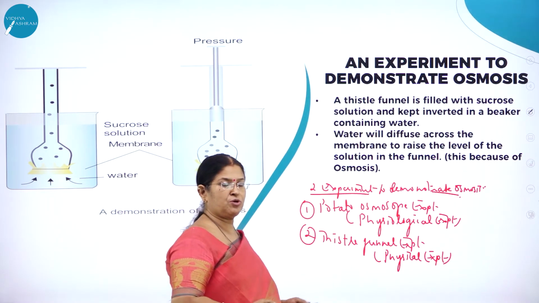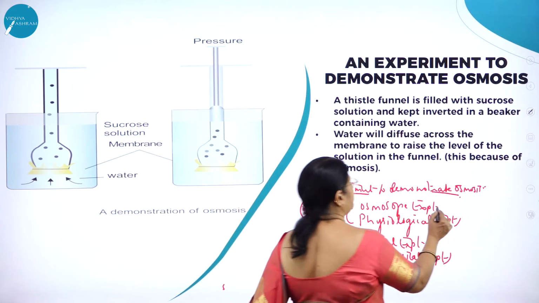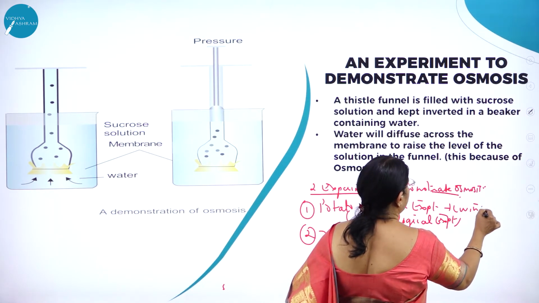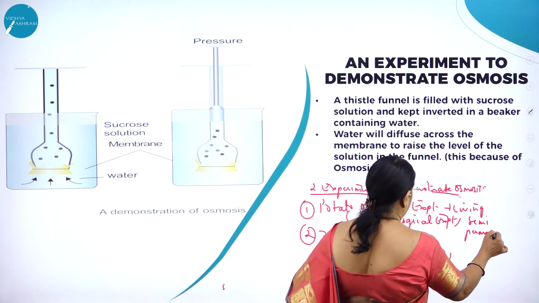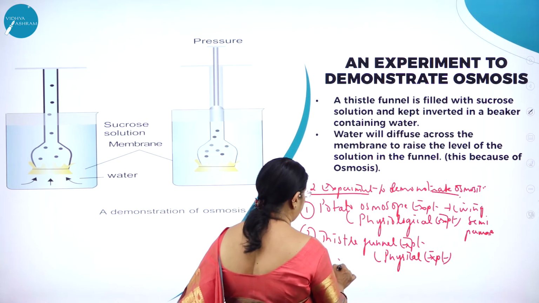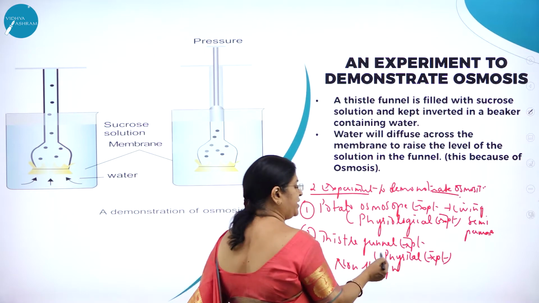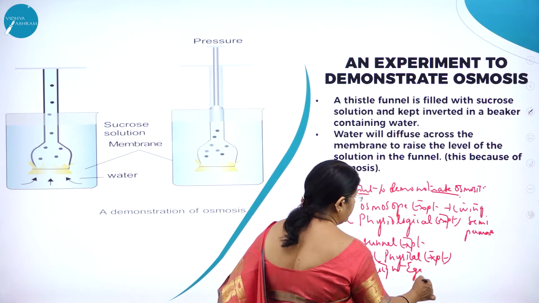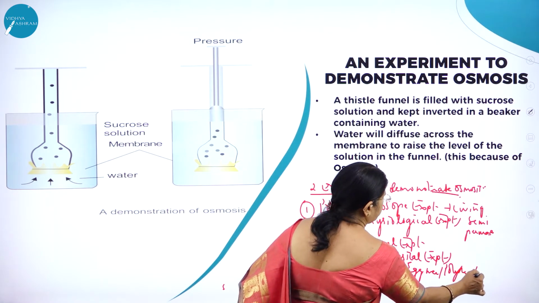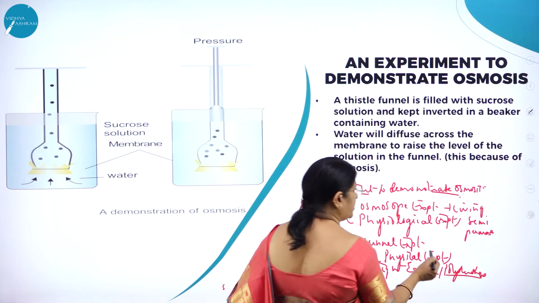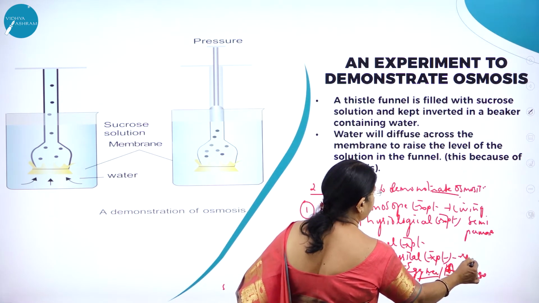Why potato osmoscope is called as a physiological experiment? Here the living semi-permeable membrane is taken. So this thistle funnel experiment where non-living membrane, it might be an egg membrane or even a polythene sheet, right? Or that is a non-living membrane.